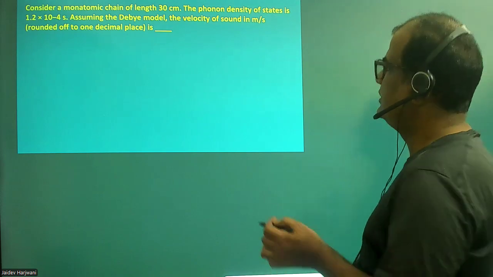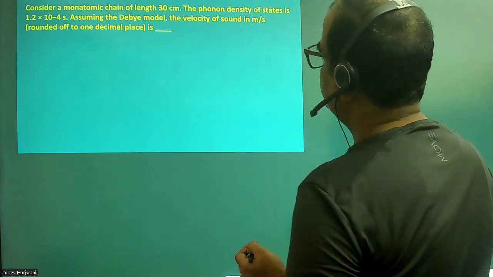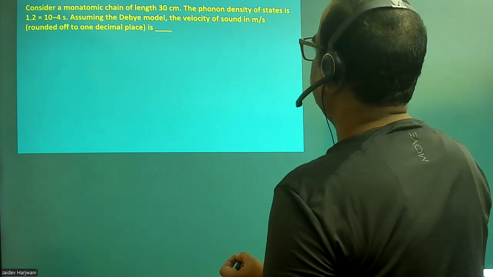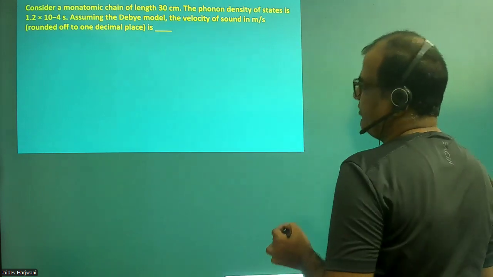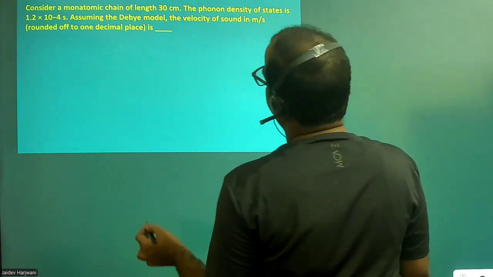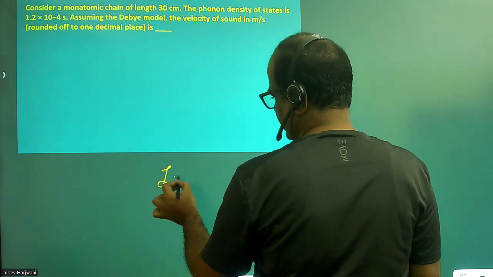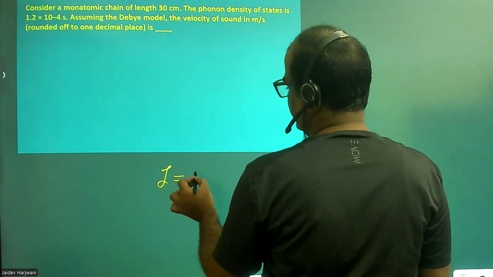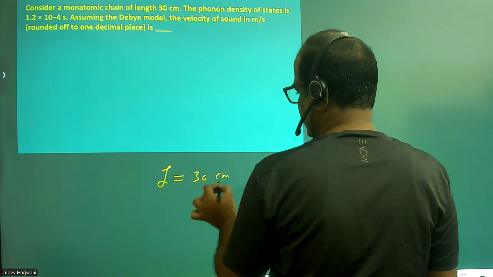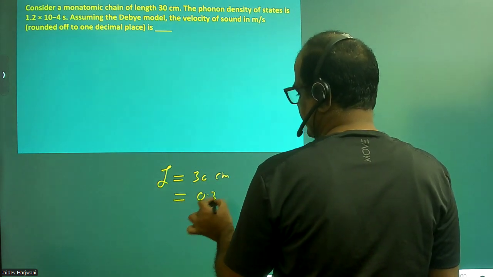Now let us see this question. This question is from solid state physics. It is a monoatomic chain of length L. You have a one-dimensional chain, and the length is given as 30 centimeter. I can write this as 0.3 meter.